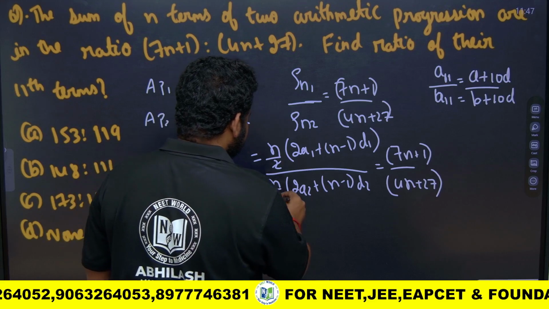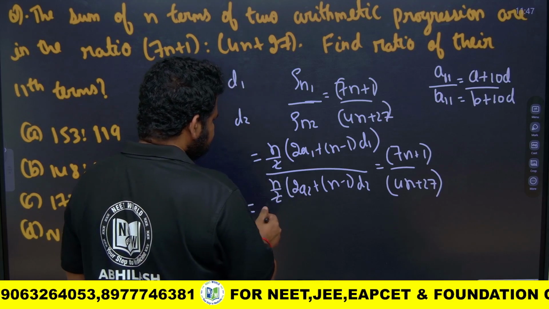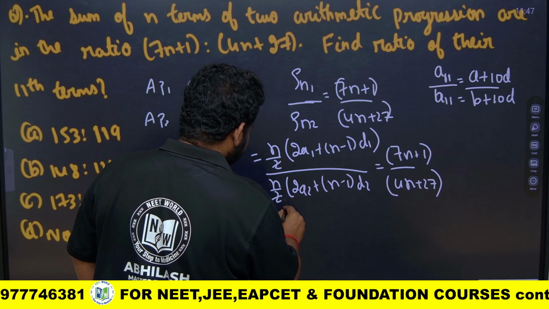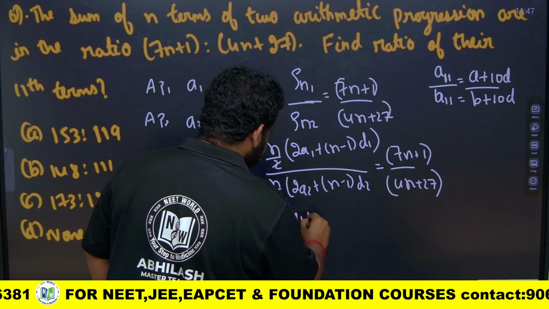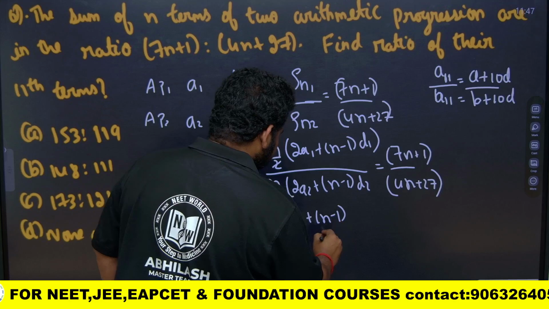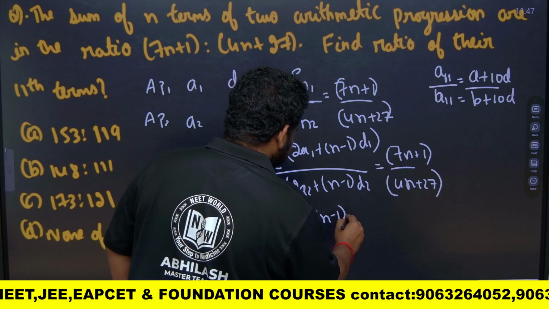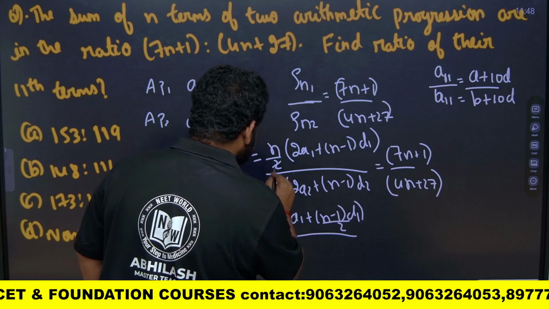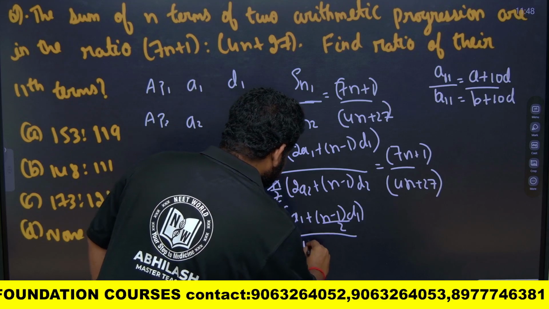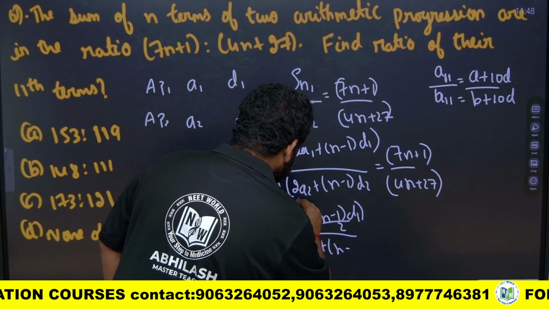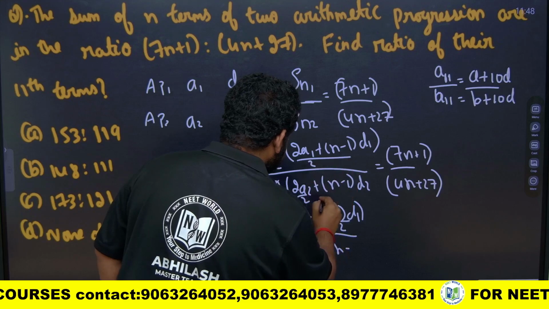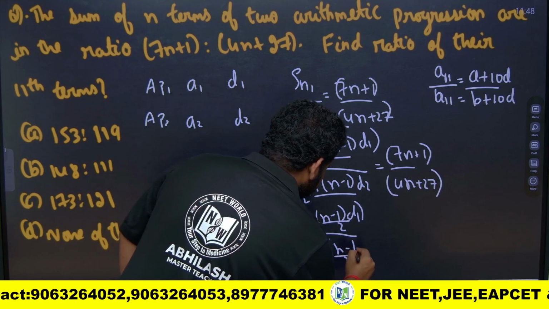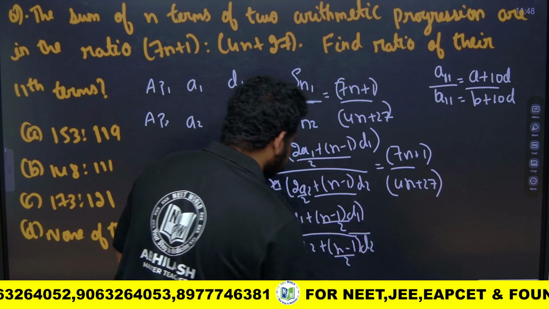And here, if this entire thing is divided by 2, this will become (a1 plus (n minus 1) d1) by 2, n I can cancel, and this will become (a2 plus (n minus 1) d2) by 2. This is what I get.